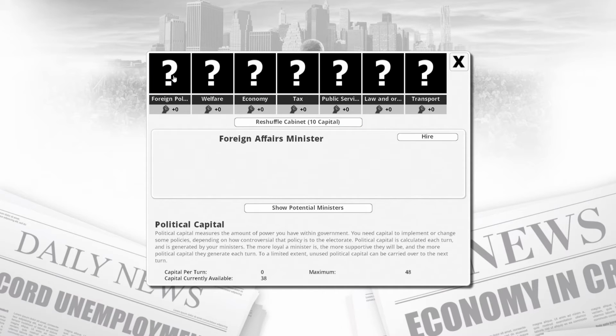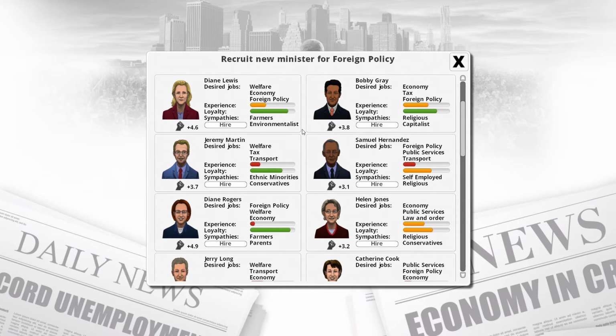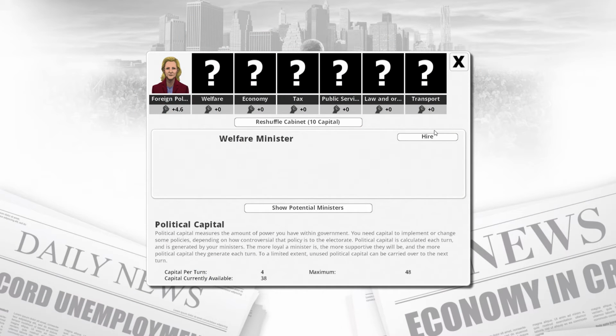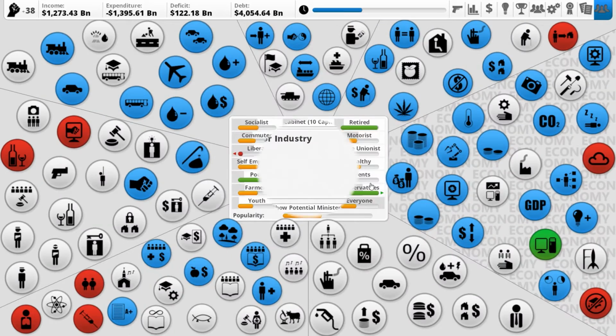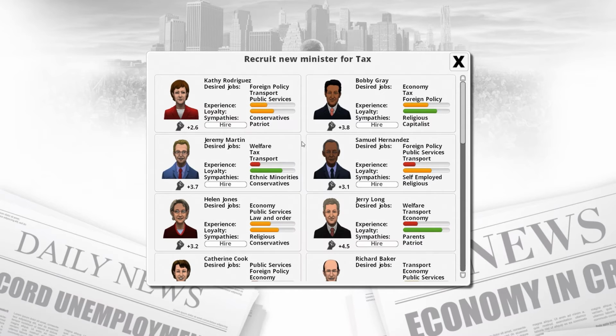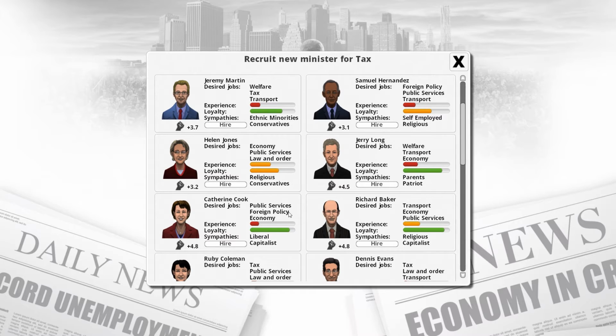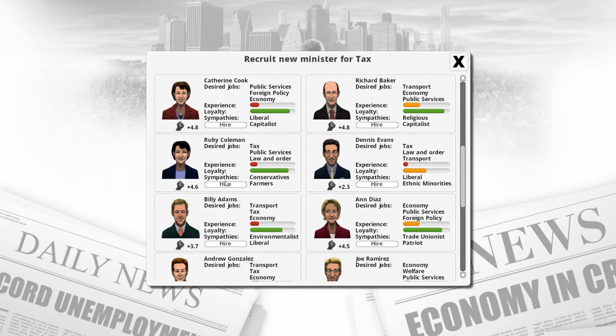So, foreign policy. Foreign affairs. We're looking for people who are very good at this. Give us a lot of points. You're good at this. Desired jobs. Sure. And you're an environmentalist friendly person, so people like you. Welfare. Oh, you'll do well. Farmers and parents. Economy. You'll do pretty well. Right. Chancellor. Tax. We're looking for people who are actually interested in tax. Oh, you're interested in tax. Perfect. Conservatives and farmers again.